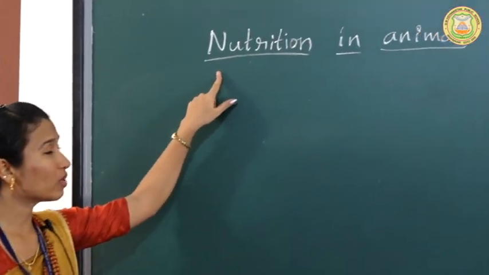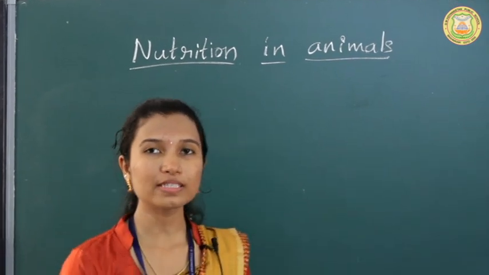Hello students, welcome to the second session of the second chapter of science, that is nutrition in animals, of class 7. In the last session we discussed how the process of digestion takes place in animals. The different steps we have discussed are ingestion, digestion, absorption, assimilation and egestion. In this session we will discuss the first topic, that is teeth.